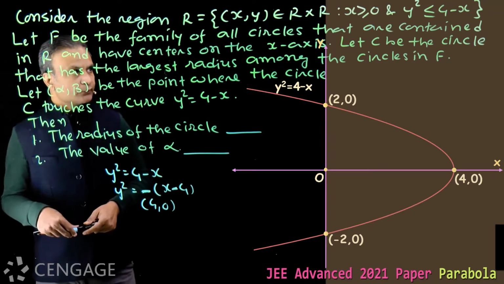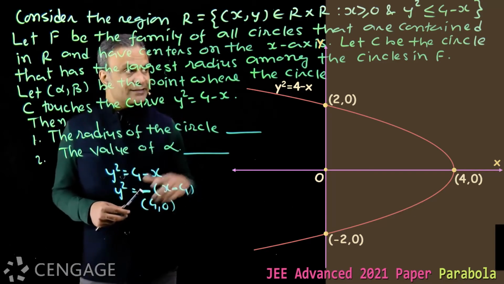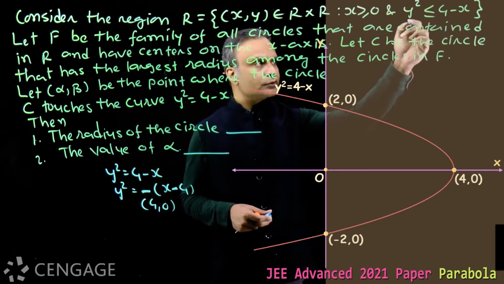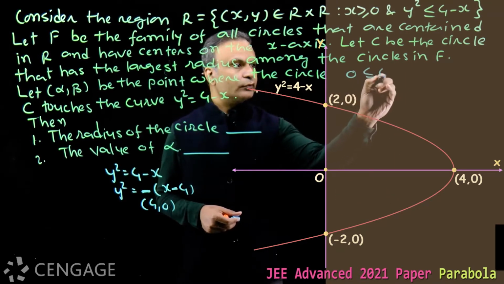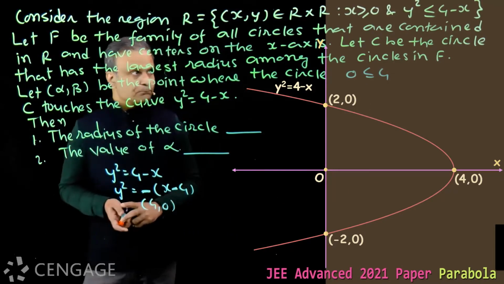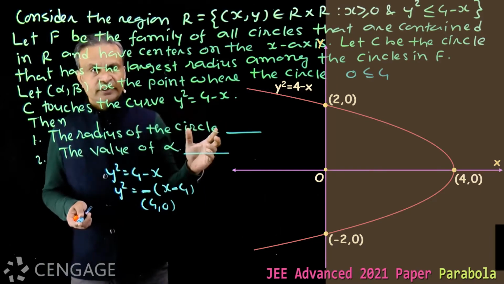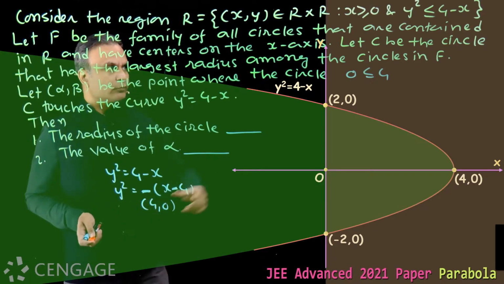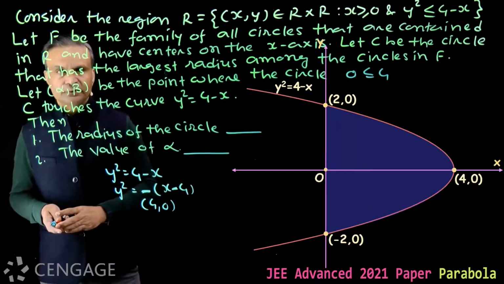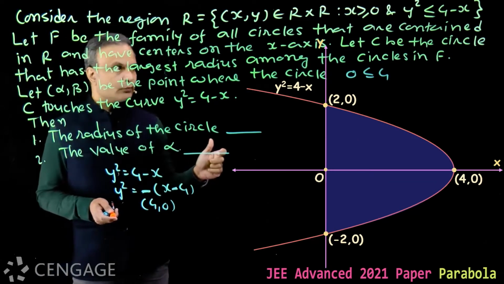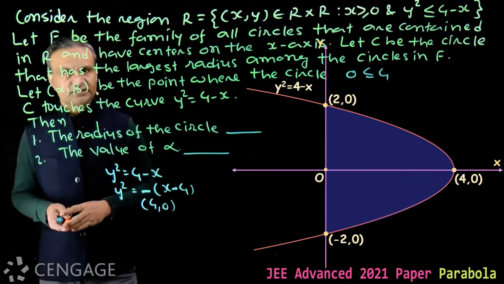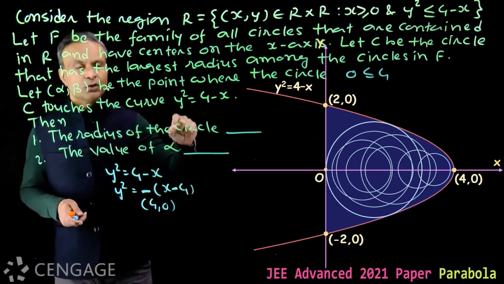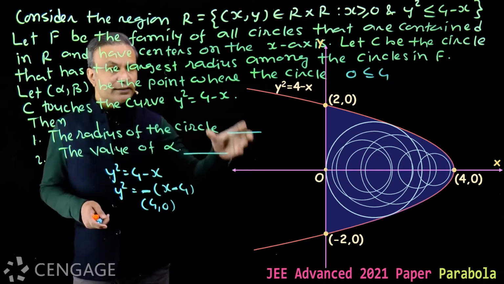Now we have the inequality y square less than or equal to 4 minus x, and clearly the origin satisfies this inequality. Put x is equal to 0, y is equal to 0, we find 0 less than or equal to 4. This is true. That means the region for this inequality will be this, which contains the origin. And the common region between these two inequalities is this region, where x is greater than or equal to 0 and y square is less than or equal to 4 minus x. Now in this region we draw circles having centers on the x-axis. These circles are contained in this region.